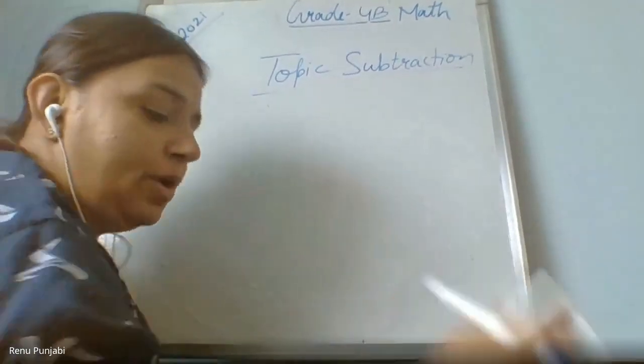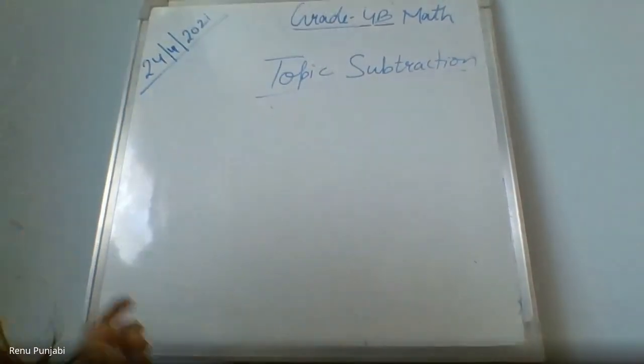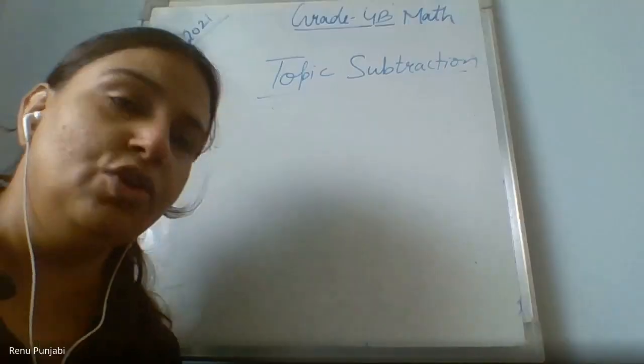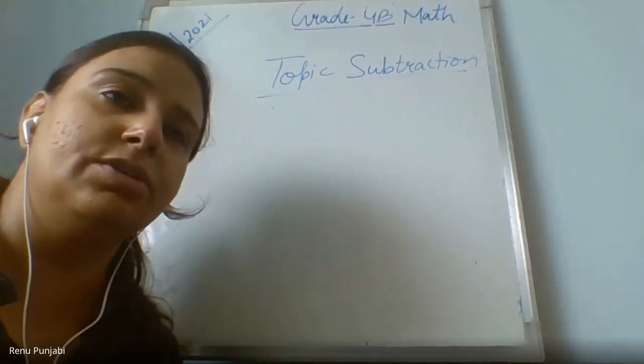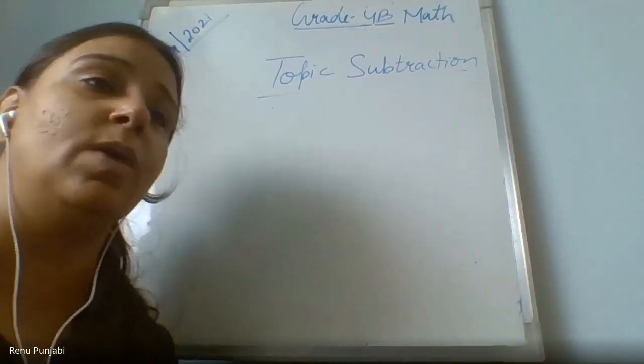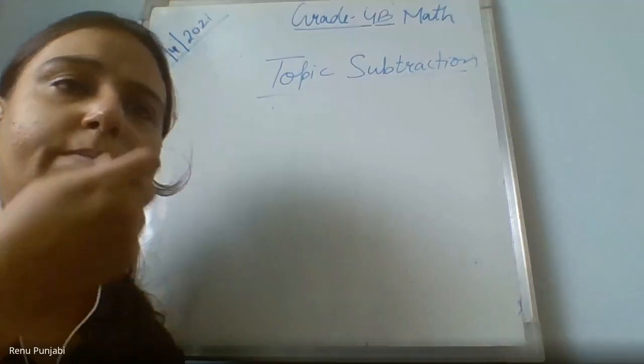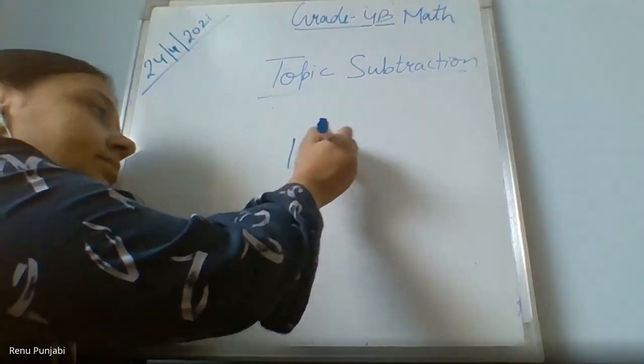Now comes the story problem, as Dhwani was asking. Dhwani, what difficulty are you facing in the story problems? I am not understanding the story. You frame your story, any story you can make based on addition where you are combining something. A shopkeeper has 150 toys in one shop.